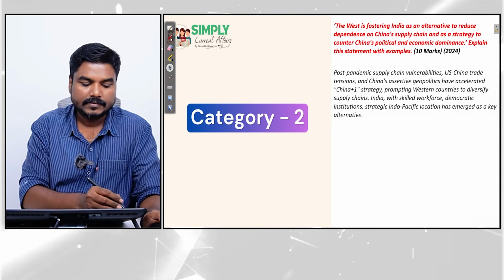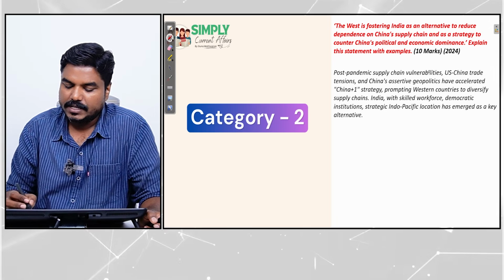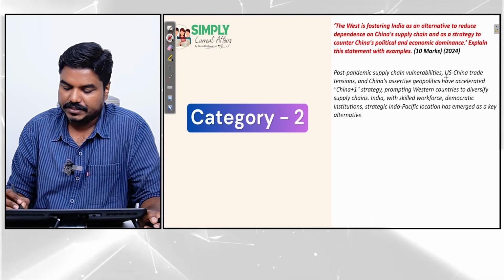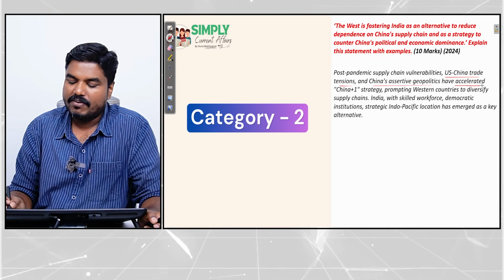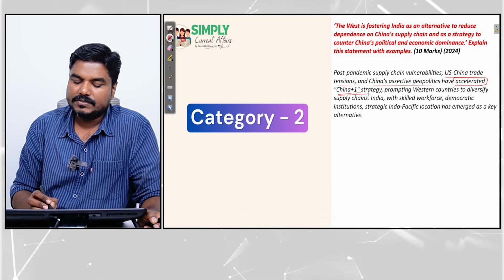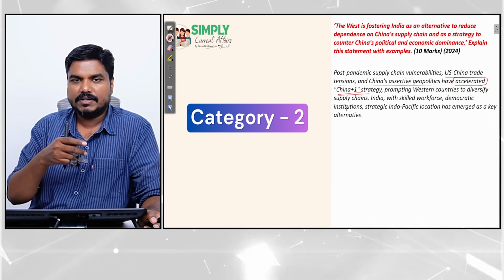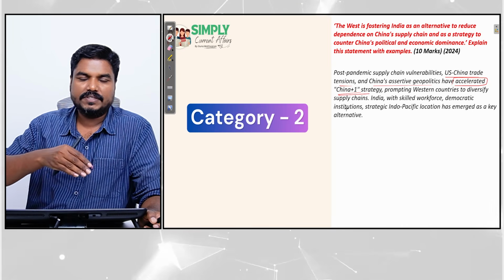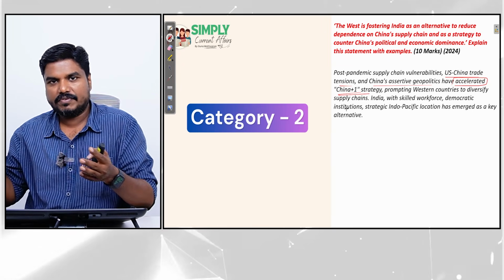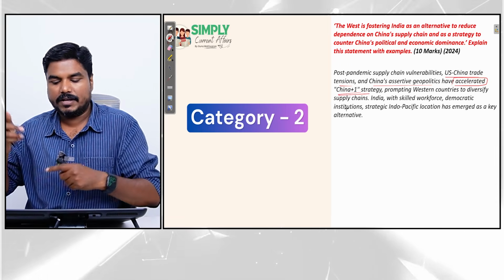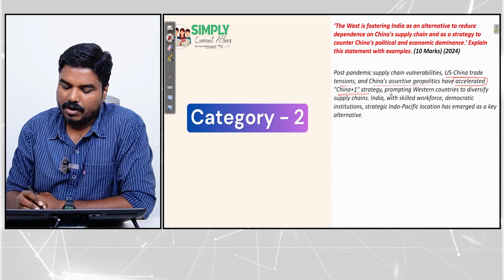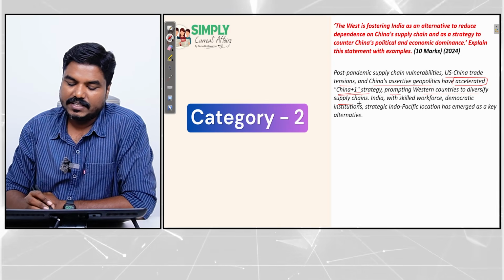Look, post-pandemic supply chain vulnerabilities, US-China trade tension, and China's assertive geopolitics have accelerated the China plus one strategy. That means the West's China plus one strategy refers to reducing the dependence on China and thinking of other partners. We can diversify the partner, think of another partner. India could be the plus one, prompting Western countries to diversify their supply chains.